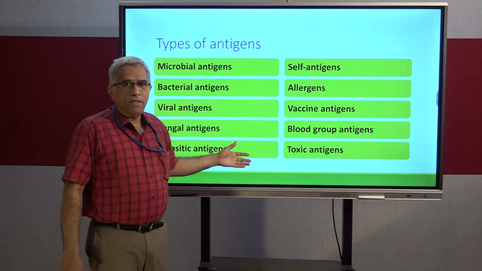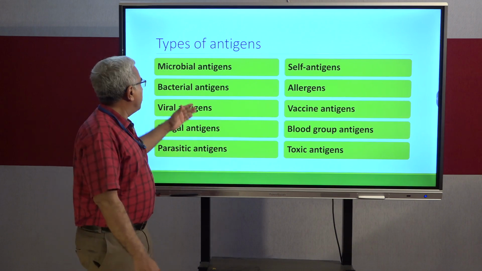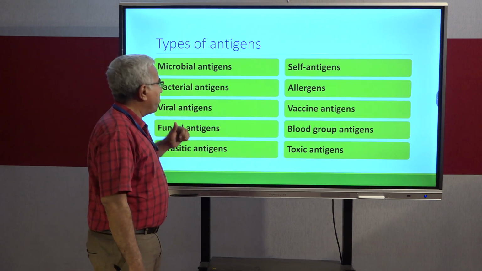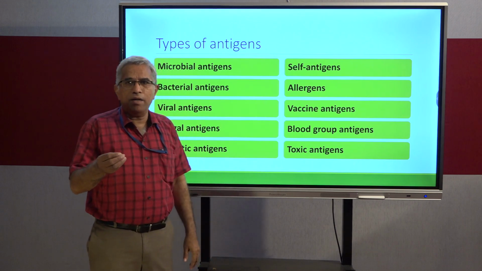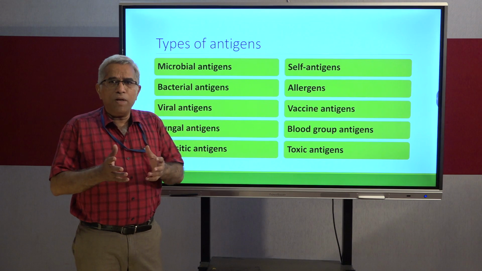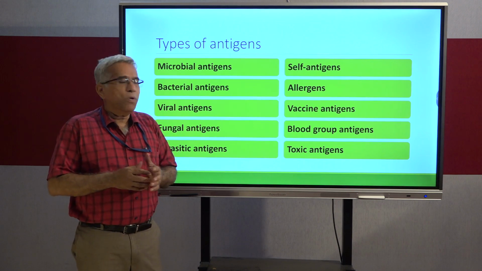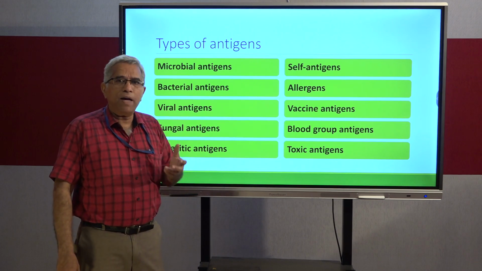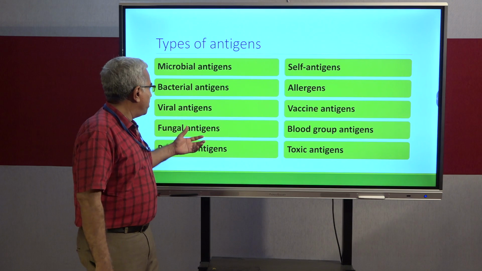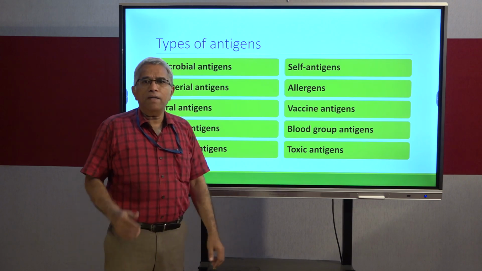And here you can see, I have listed out the different types of antigens. For example, microbial antigens include bacterial antigens, because every bacterium is covered by a glycoprotein structure. So this is enough to trigger the immune response. That means bacterial, viral, fungal and parasitic components can act as antigens.